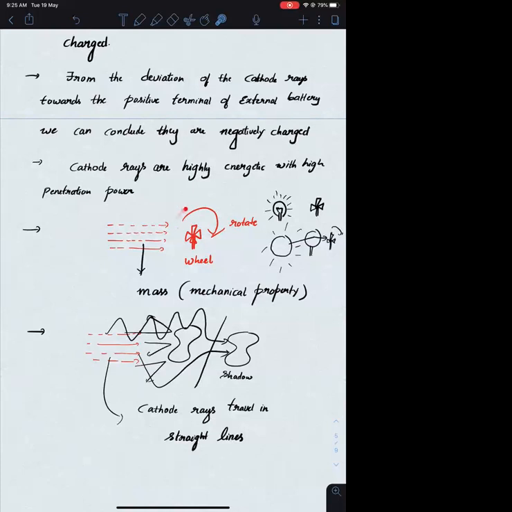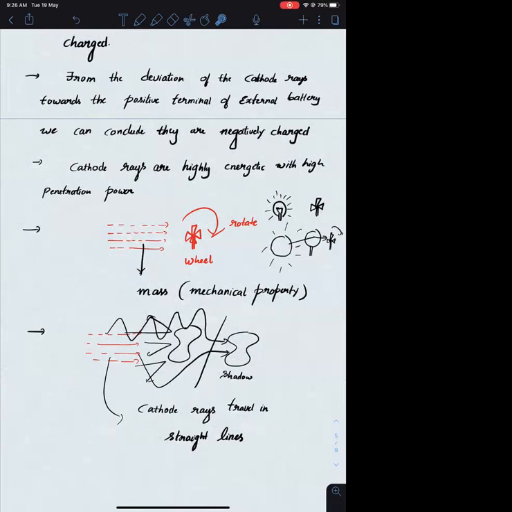From this observation, he concluded that these rays must be made up of particles which possess a property called mass. If there is no mass, there can't be any transfer of kinetic energy, or those particles cannot impart any force. Force के लिए formula क्या है? F equals ma है ना? Mass into acceleration. If and only if something has mass, then only it can exert force. Then only it can transfer its kinetic energy to another particle. So from this observation, we concluded that these rays must possess a property called mass.